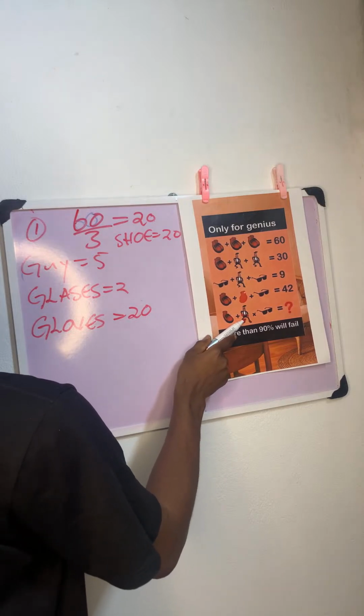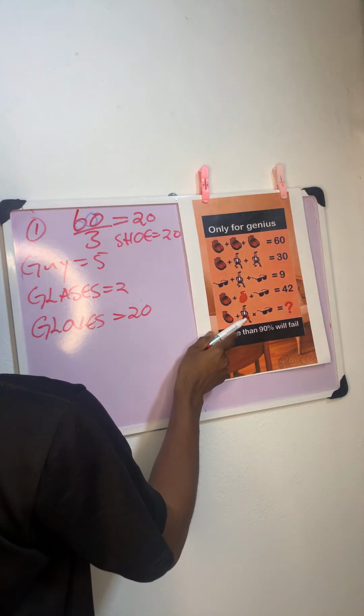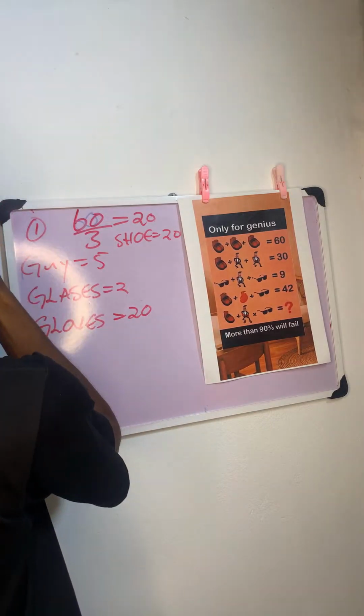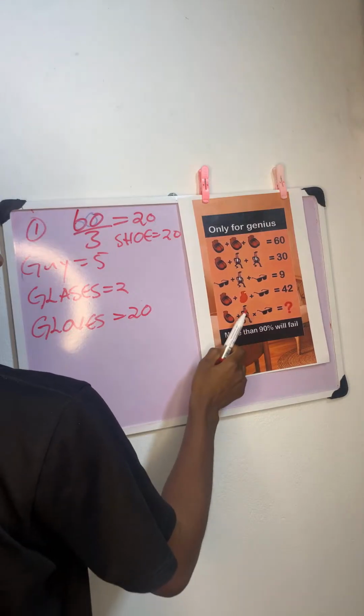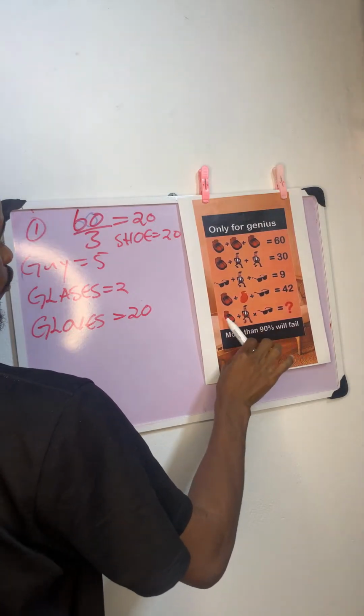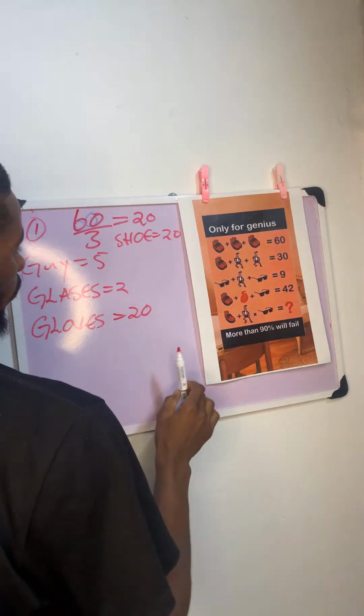This is where the problem starts. This is the nature of our problem. This is why we are finding the value of those objects. All right. We don't know the value of the shoe. We don't know the value of this guy. Don't know the value of glasses. But now we have found. Now that we have found those values, we come back and we put into this problem.